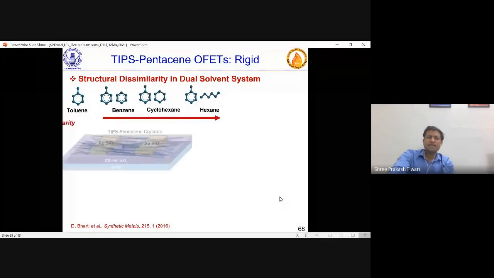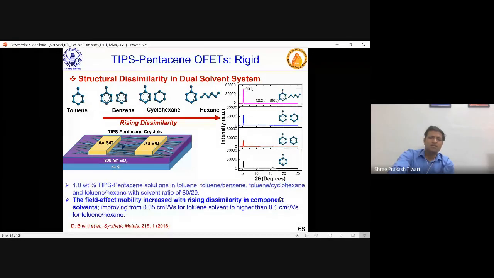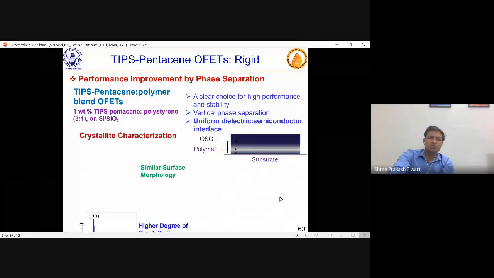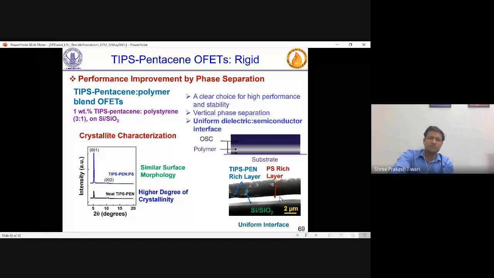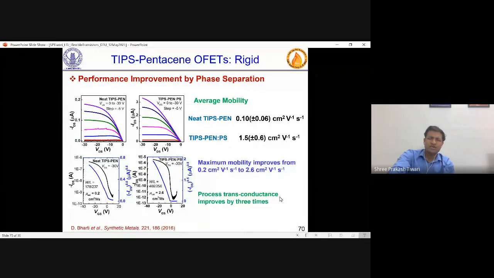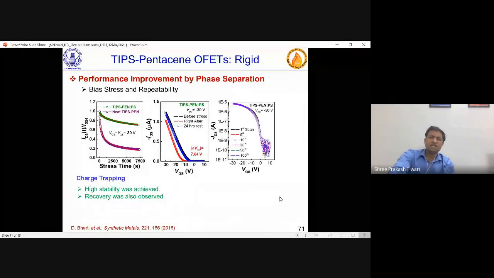And we started by seeing what kind of solutions will be suitable. Then we also started seeing what other strategies could be used for making these devices better. And all those things we did, we kept producing devices. There was a kind of polymer blend solution. We are mixing the semiconductor in a polymer, and then performance was increased. We studied this bias. So we optimized on various aspects for this semiconductor.